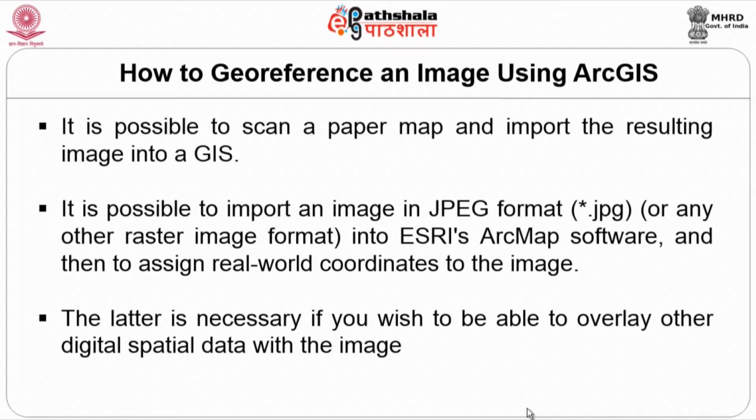It is not that we always have to scan the data. We import the image, which is scanned as a JPEG format, a very common format, or a TIFF format. This could be done in any other raster format also, which can be analyzed either in ESRI or your ArcMap software, and then we assign the real world coordinates to the image.